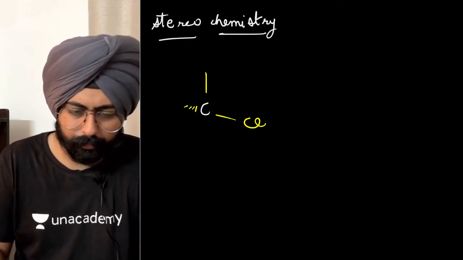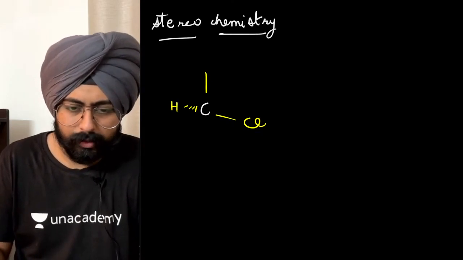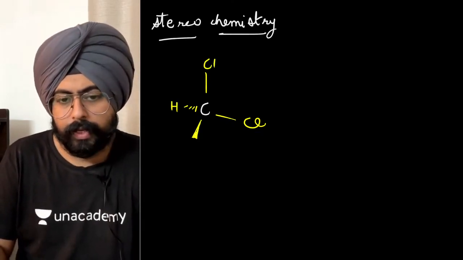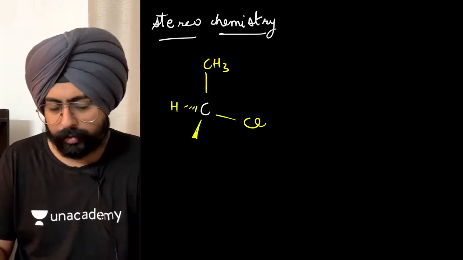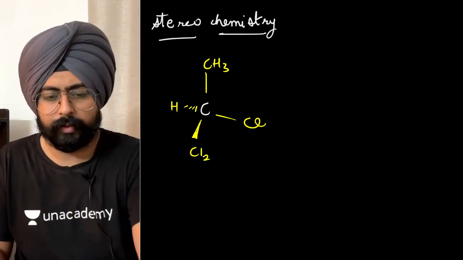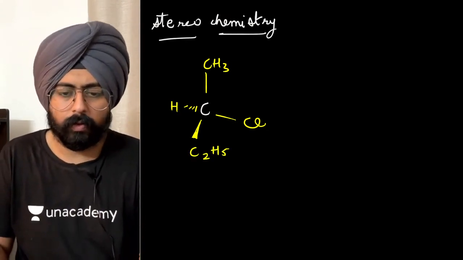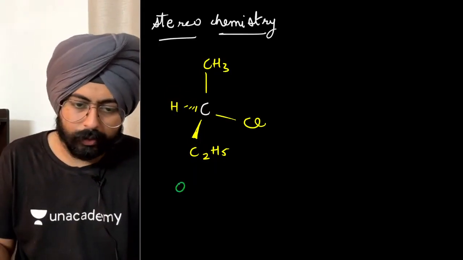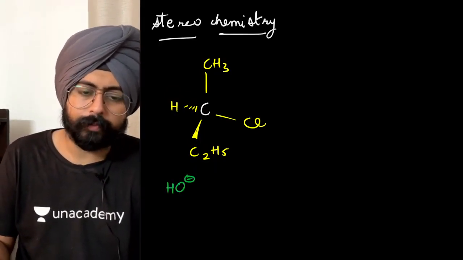Let's say there is a hydrogen over here, a CH3 over here. Just for illustrative purposes, we'll take a 2-degree substrate, and let's take a C2H5. Once again I will react it with an OH negative.